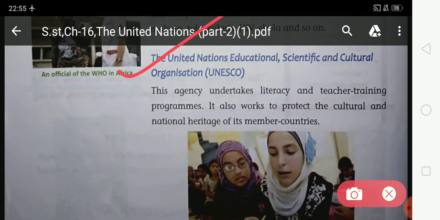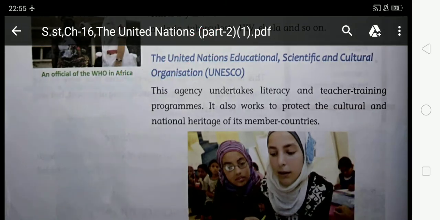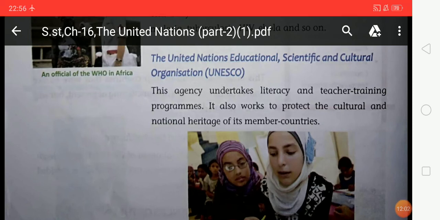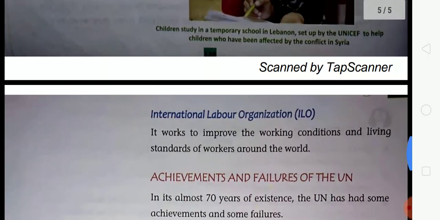It also works to protect the culture and national heritage of its member countries. So student, UNESCO undertakes the literacy and teacher training program, and it also works to protect the culture and national heritage, meaning the monuments of its member countries. So look at the next special agency.